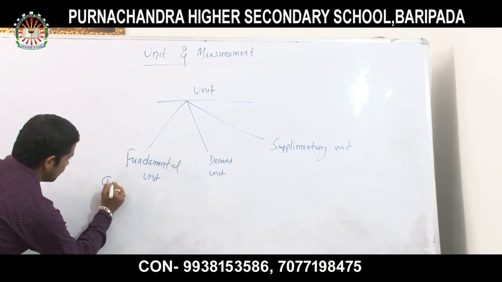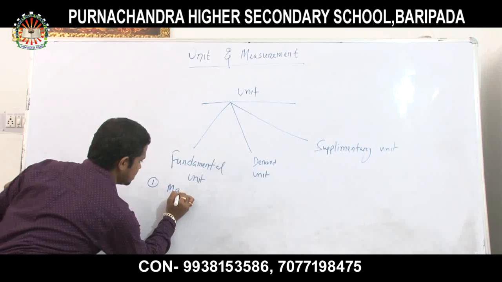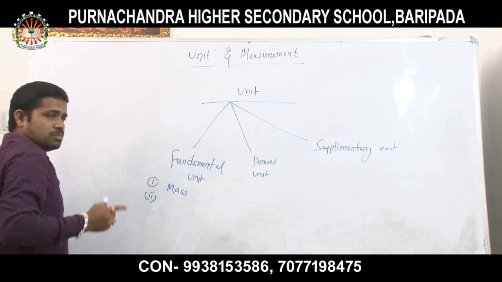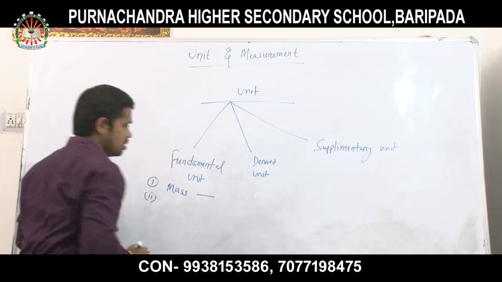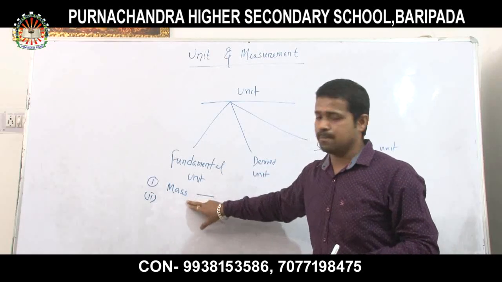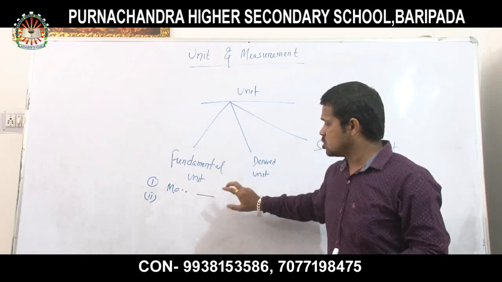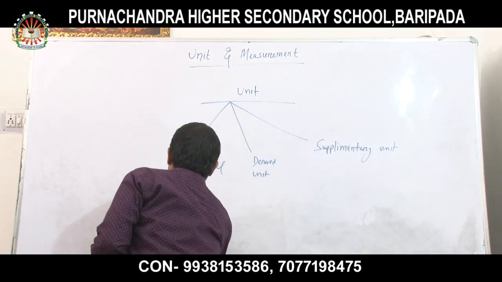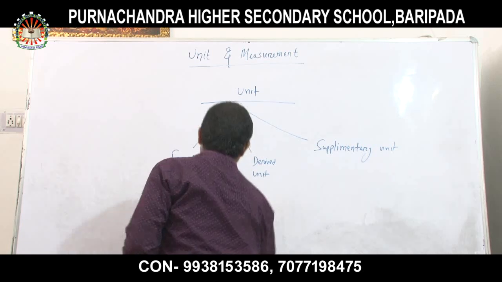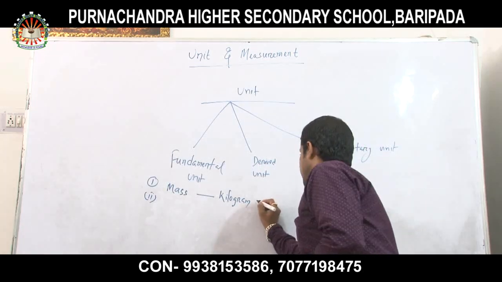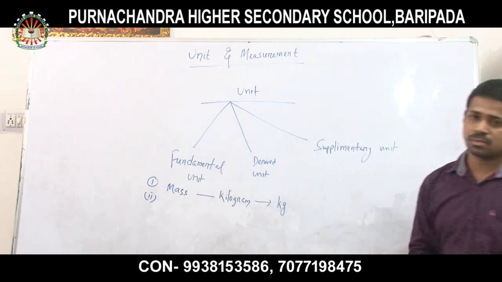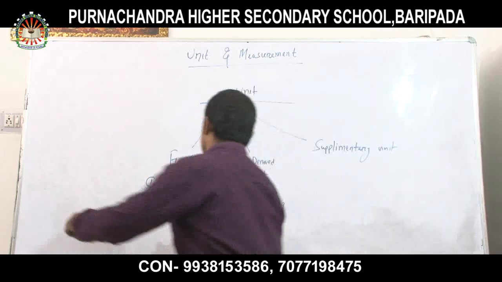Number 1 is mass. Mass is a fundamental quantity. Remember, this is the physical quantity, mass. So what is the unit? Kilogram. And what is the notation? kg. This is the first one. The second one is length.